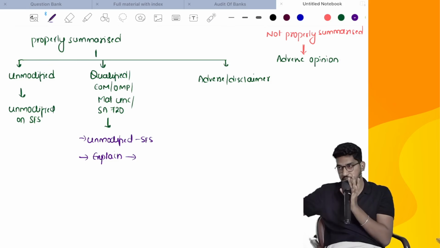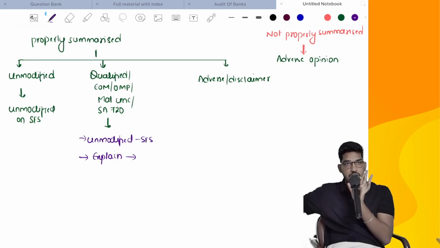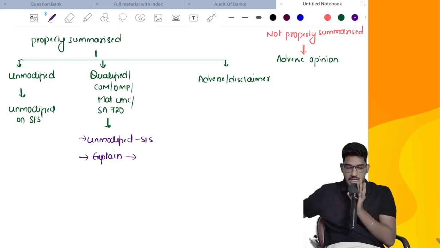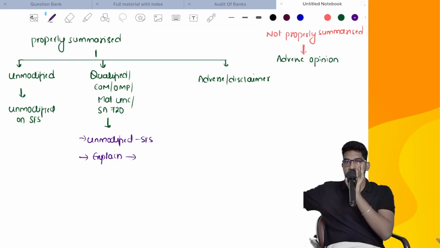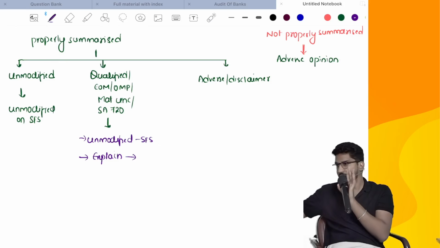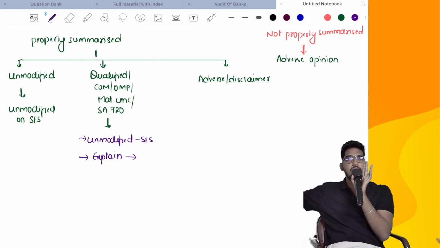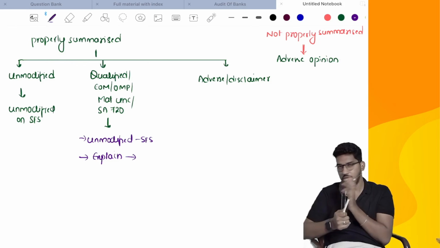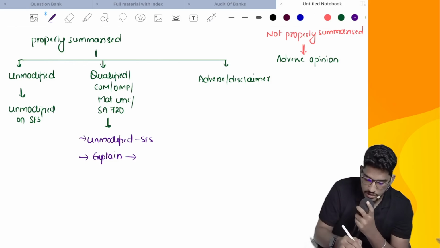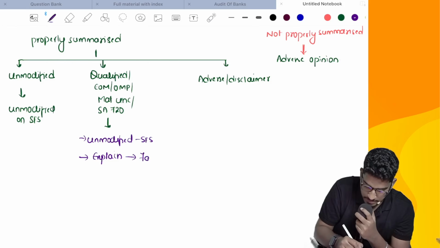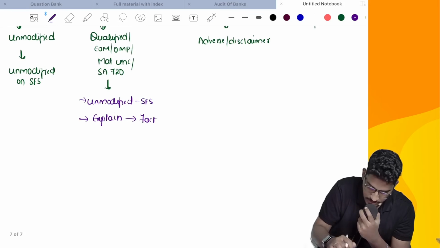You have to mention the fact first, that the main audit report contains a qualified opinion or other matter, emphasis of matter, material uncertainty or other information paragraph. You have to mention that fact. Also explain the reasons, the matters which are giving rise to the above consequences. That matter also you have to explain, in the audit report of summary financial statements. So you have to explain the fact and also the reasons.